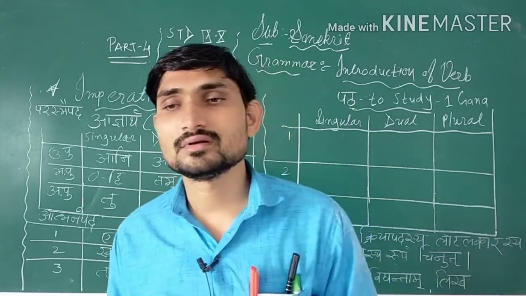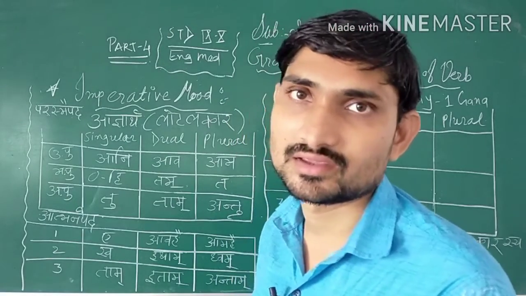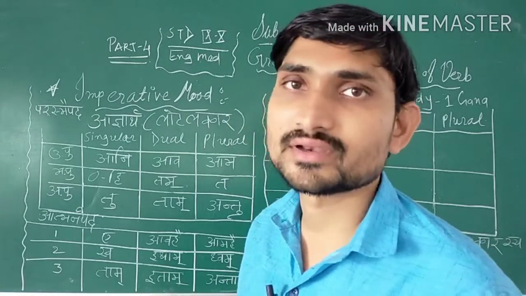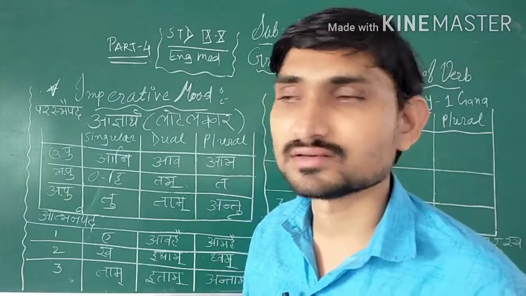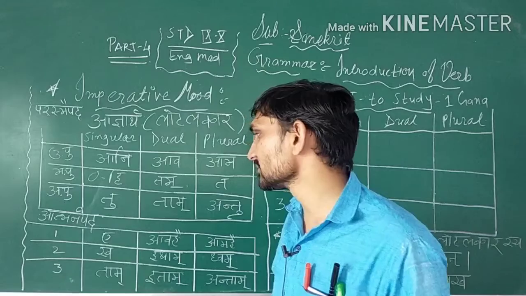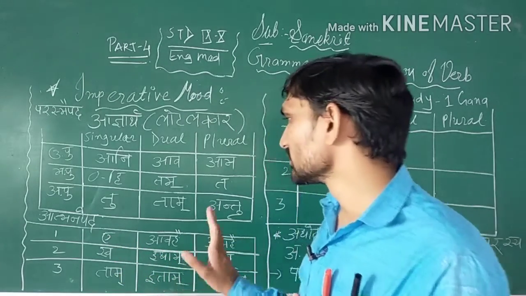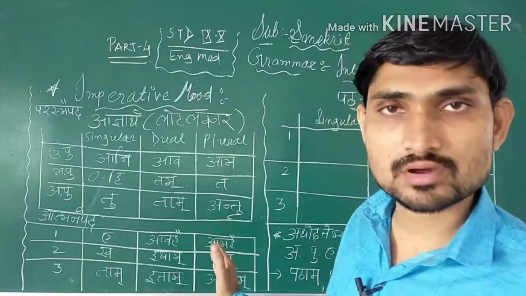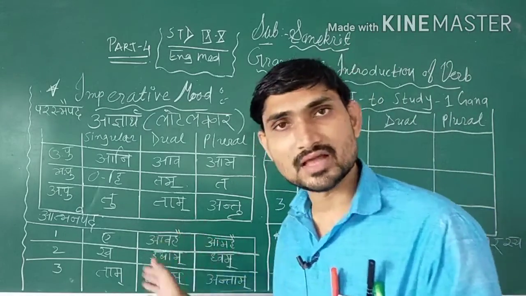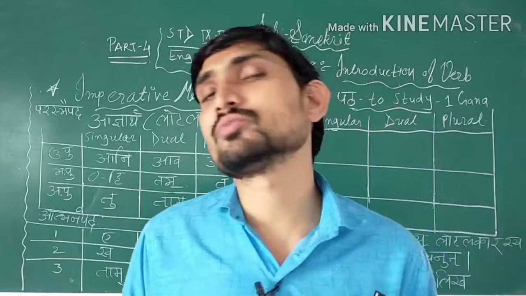And then for more than two, at that time te. Girl or boy, whatever, or animal also, whatever is there. This way we can use this box. Atmanepada also we can use this way. In Atmanepada: ye, amahe, swa, itham, dhvam, tam, itam, antam. Okay students, this way you can remember these two boxes.